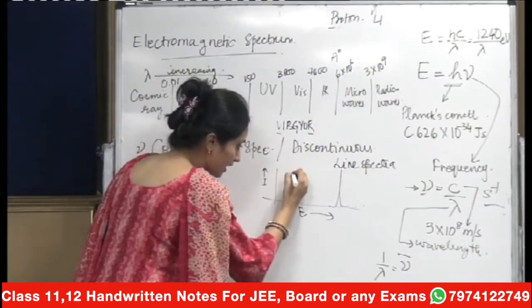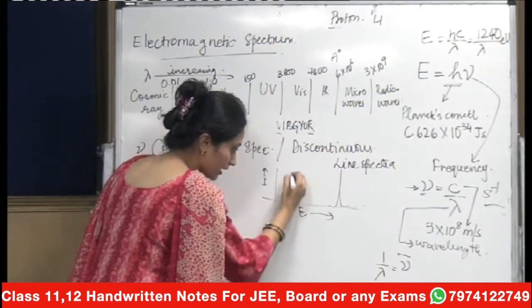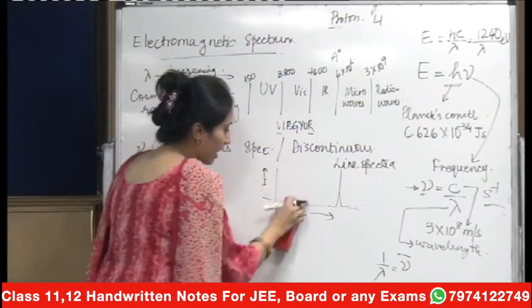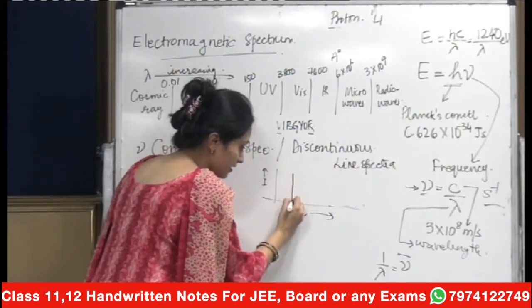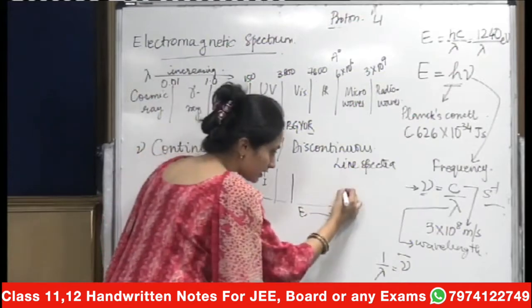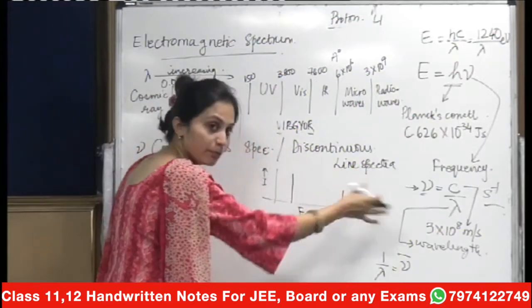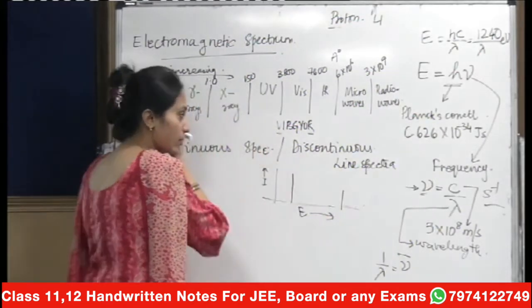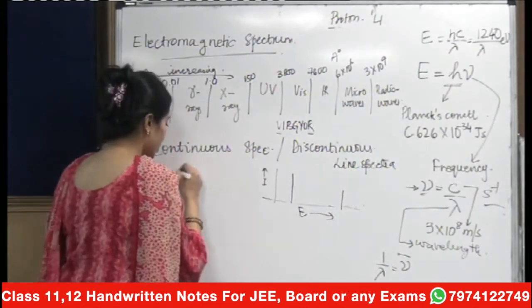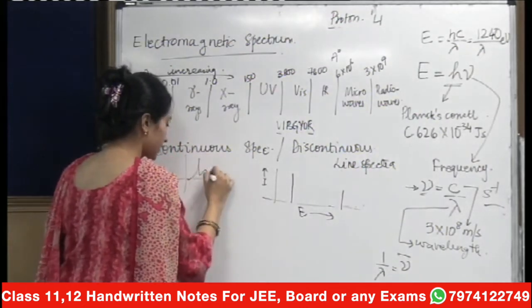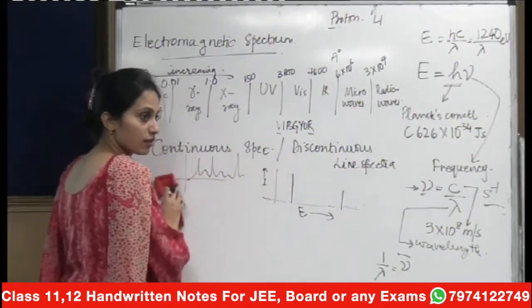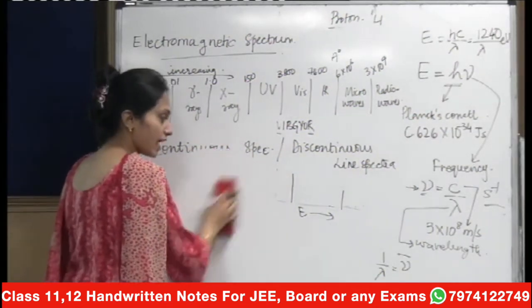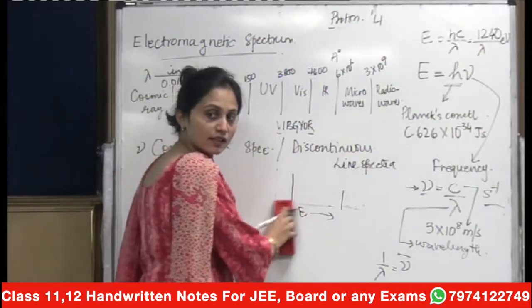It's only a value, and that value is just plotted. If it is very intense, it will be plotted like this. If it is less intense, it will be plotted smaller, but it appears in breaks. And when you have a continuous spectra, it goes like this. So you are observing a transition at each and every point of energy. And here for energy you have the line spectra.